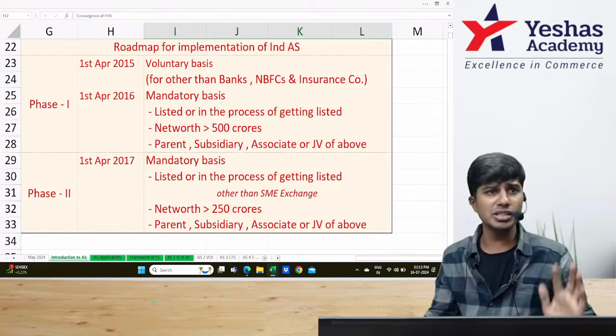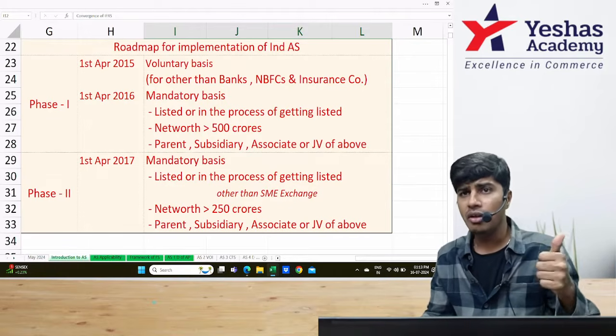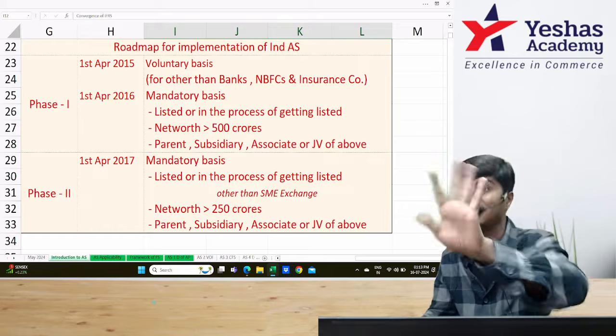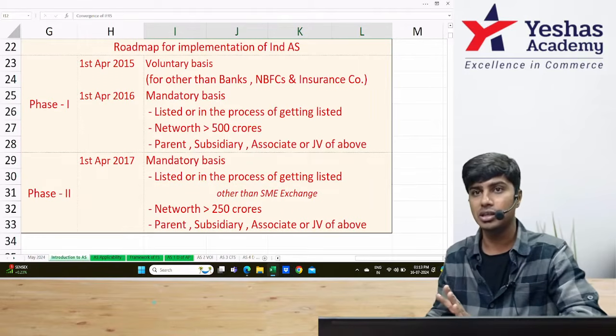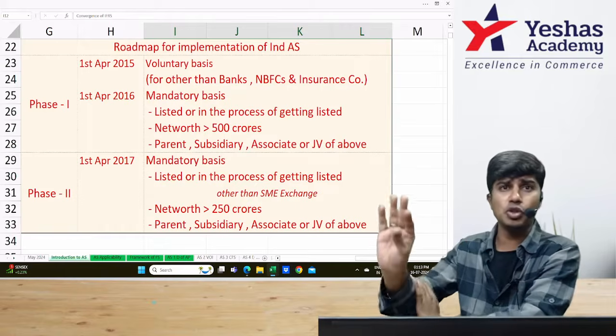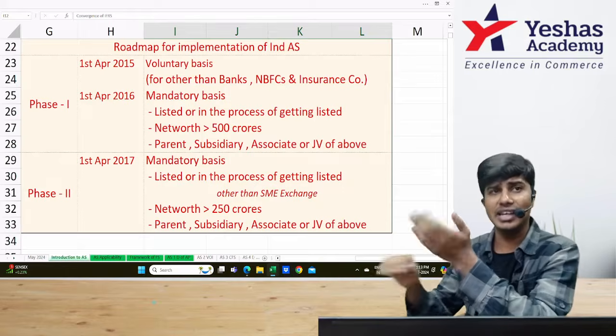Based on other conditions, you can still become applicable or you can voluntarily take it up. Got it? When we say listed or in the process of listing for applicability of IND AS, it is other than SME. So from 1st of April 2017, you are mandatorily supposed to come under IND AS if you are listed or in the process of listing in other than SME.